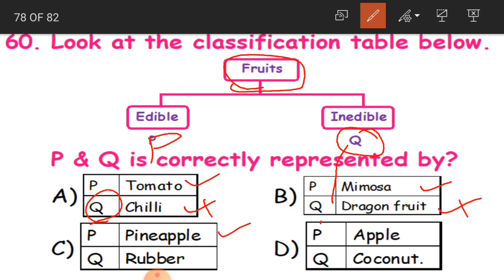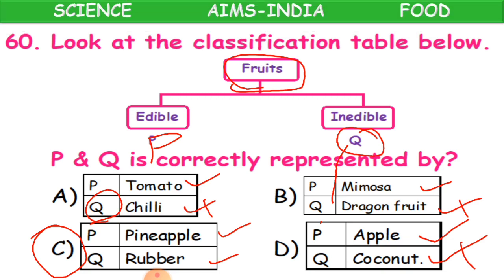P pineapple, Q rubber. Rubber, like a rubber product. Can we eat that? No. So it is inedible. So this is correct, option C. P is pineapple, we will eat. Q rubber, we do not eat. Again here, P apple we will eat, Q coconut we will also eat. Again this is wrongly matched. Clear, children? So C is the correct answer.